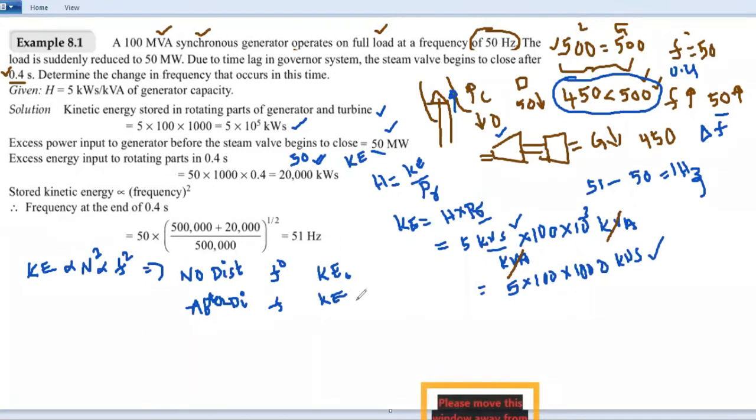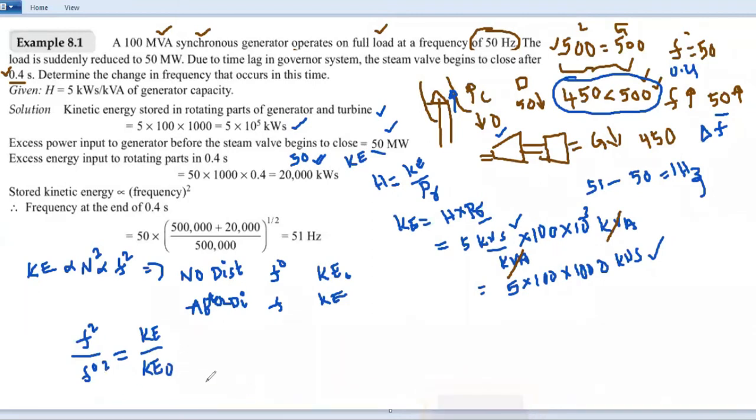So it is f, and the new kinetic energy of the generator rotor is KE. Now we can write f square divided by f naught square, rated frequency, is proportional to KE by KE naught, because KE is proportional to f square and KE naught proportional to f naught square.